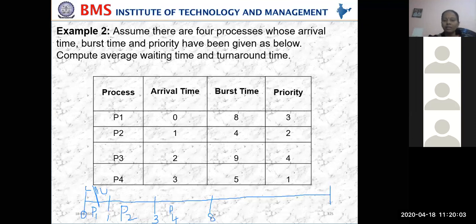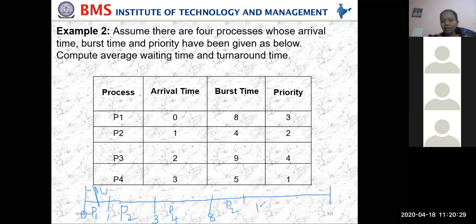Now what next? Which one should I give? P2. Has P2 completed its work or not? Only 1 millisecond is remaining. So now again P2. After P2, which one should we give?